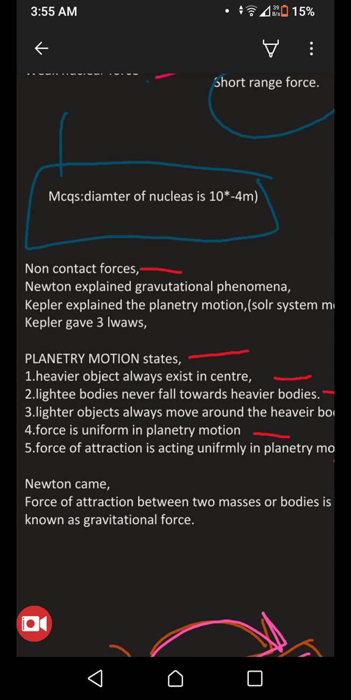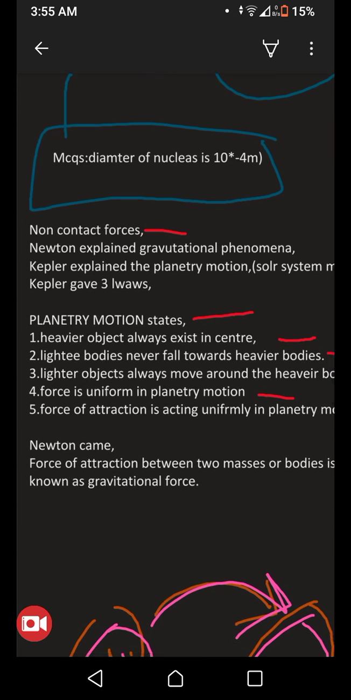Kepler is a scientist who explained planetary motion. Planetary motion is all about the solar system motion. Then he gave three laws about planetary motion. Basically, planetary motion states that the heavier object always exists in the center. He's talking about the sun in this point, that the sun lies in the center of the solar system. And the second point is that lighter bodies never fall towards the heavier body. He's talking about the planets, that the planets are just revolving around the sun, but they are not moving towards